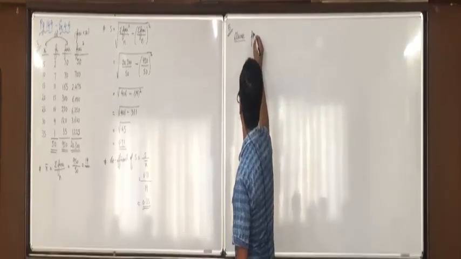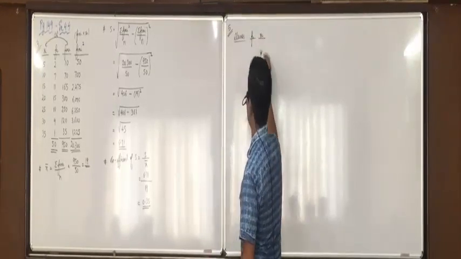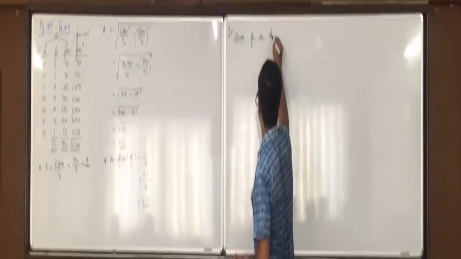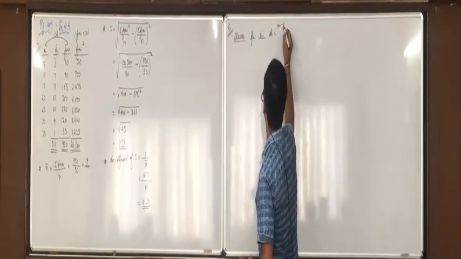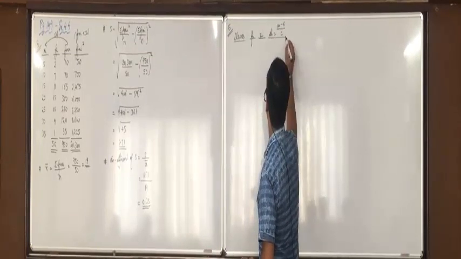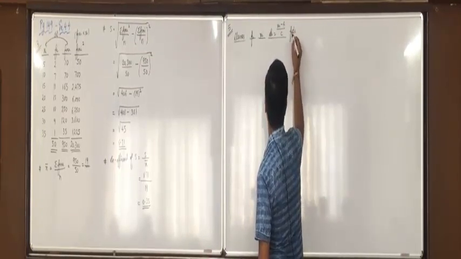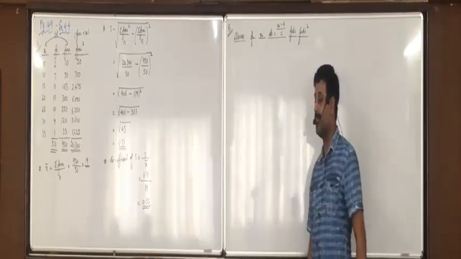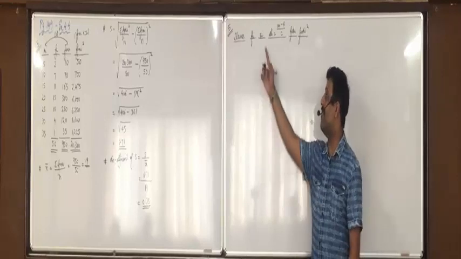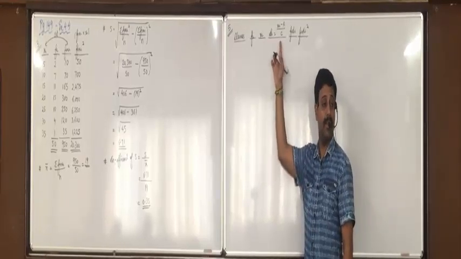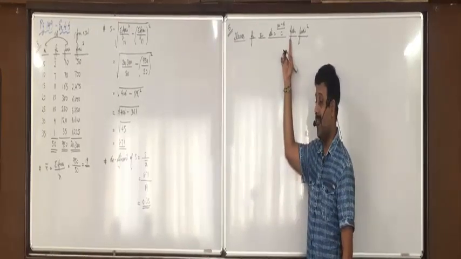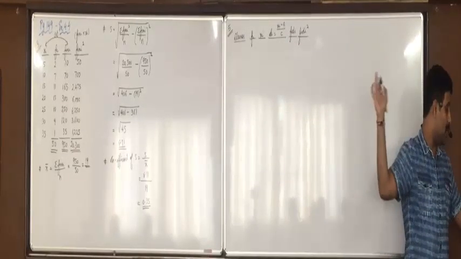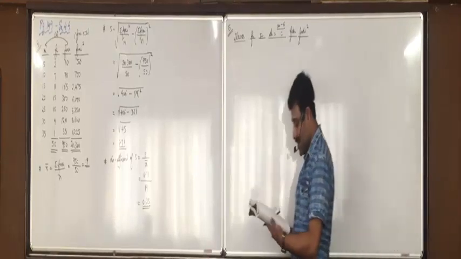Classes and Fi are given. First we will have to find the mid value, that is Xi. Since we do it by the shortcut method, we will have to find Di, which is (Xi minus A) upon C. Then we require Fi Di and Fi Di square for standard deviation. So the workings required are: mid value Xi, from Xi we find Di, then Fi Di and Fi Di square. Got it, everyone? So give these headings and write down the classes and frequencies.